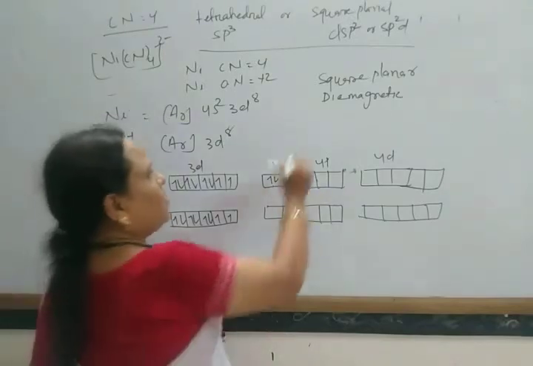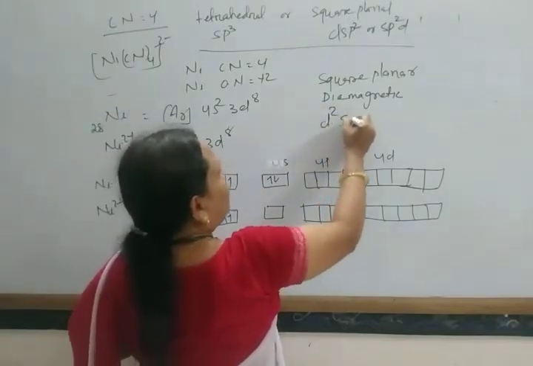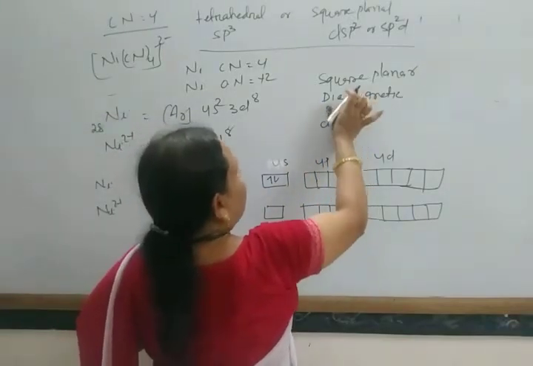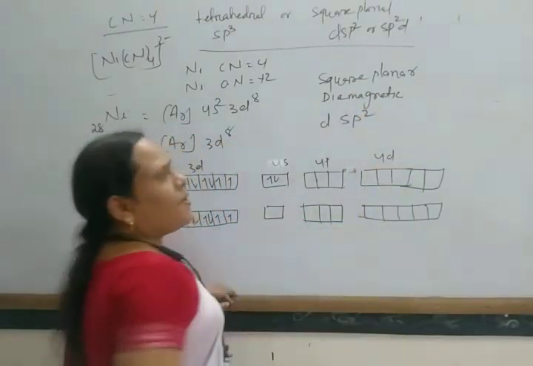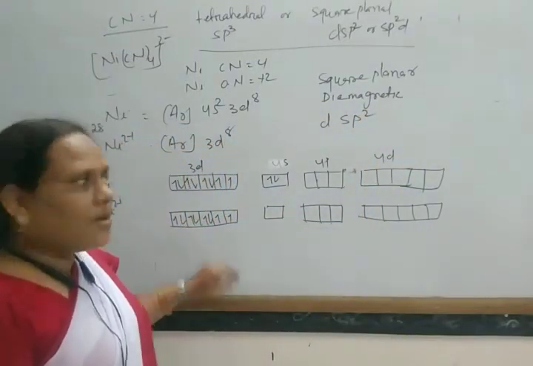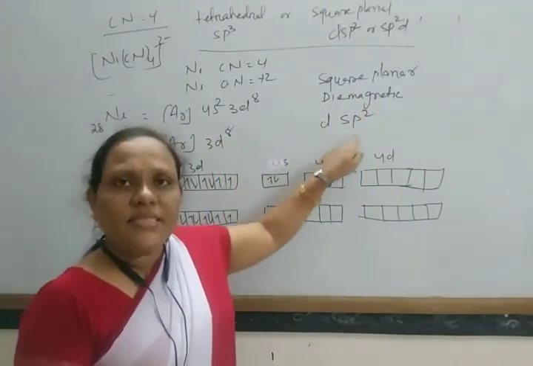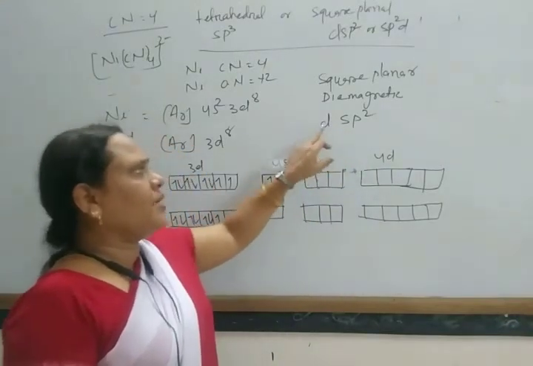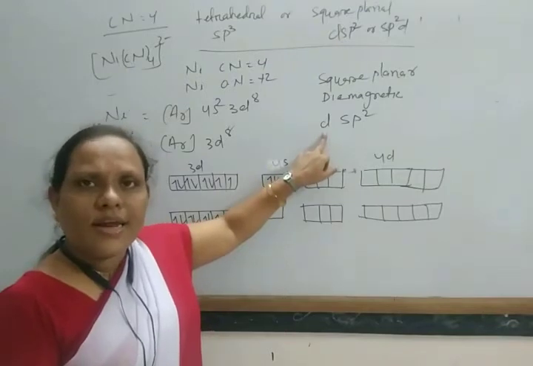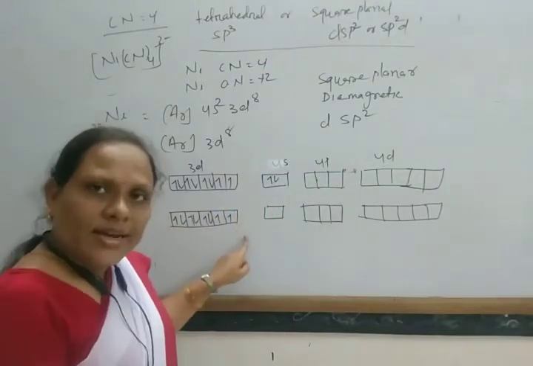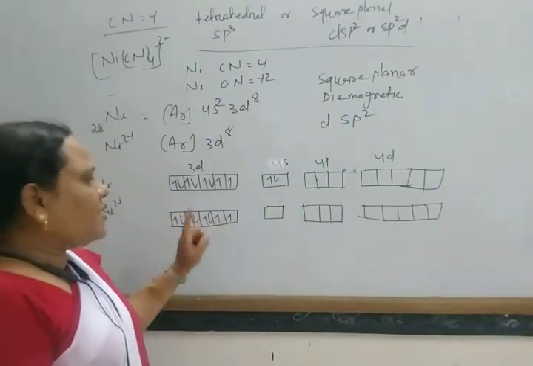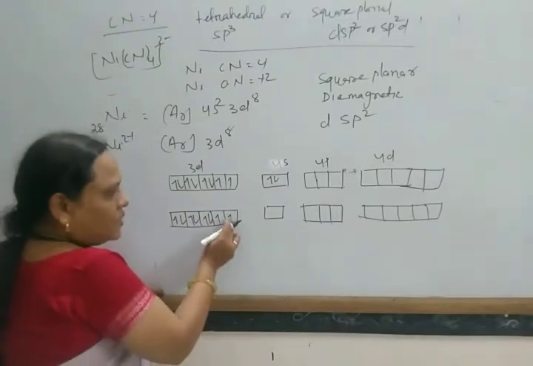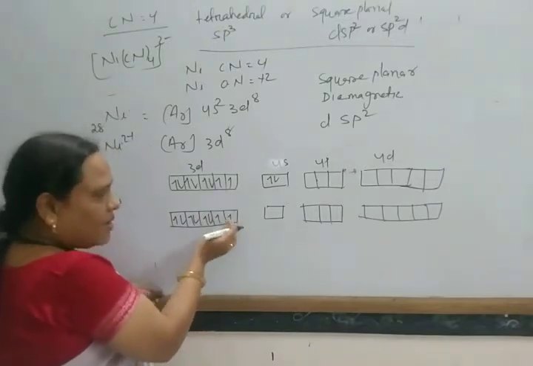That means it undergoes dsp2 hybridization. As it undergoes dsp2 hybridization, it requires one inner d orbital vacant. To make the inner d orbital vacant, the electrons from this d orbital come here.